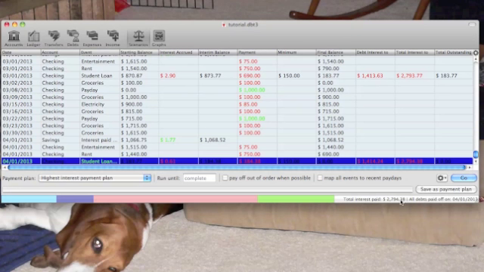It analyzes your situation and figures out how it can restructure what you're doing within your parameters to get your debts paid off more quickly. That's it for this quick start tutorial. That should be enough to get you going. Please take a look at the other videos. They'll give you more in-depth information about what the various options are and what the various screens are doing.